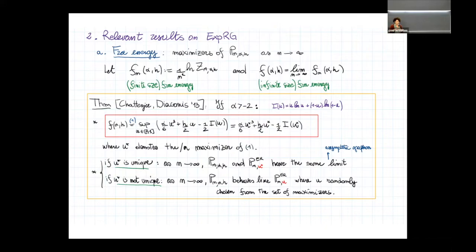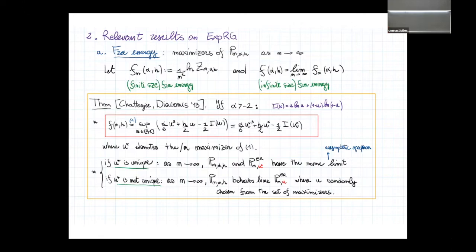However, it is also very important in statistics because it is a fundamental tool for implementing the maximum likelihood method, for example. The very important result that I want to recall is this one by Chatterjee and Diaconis of 2013, which is general, so it applies to the whole family of exponential random graphs, but here I'm providing the result for our specific case, because now the hypothesis is very simple.